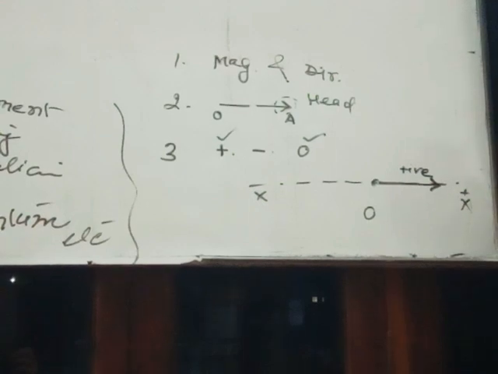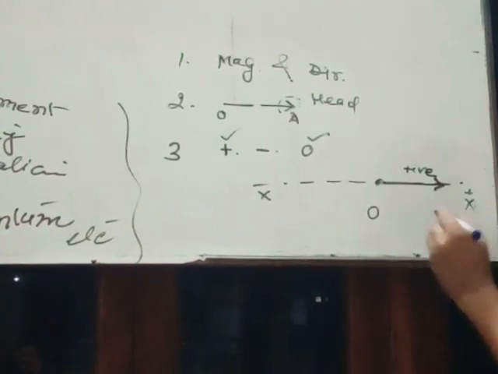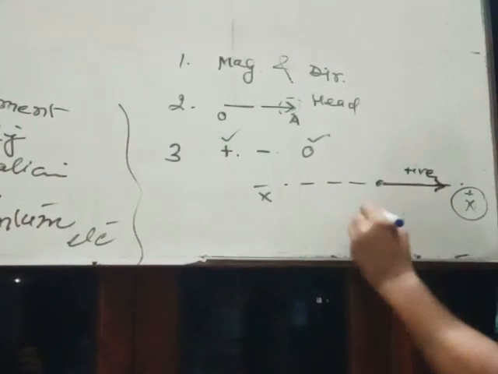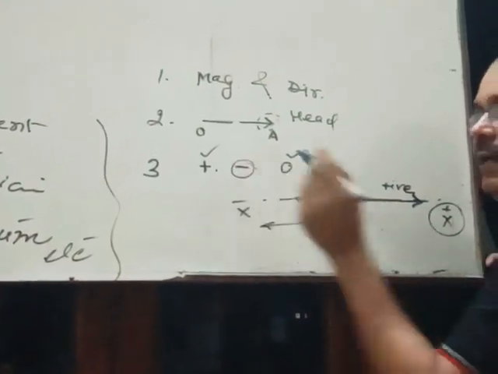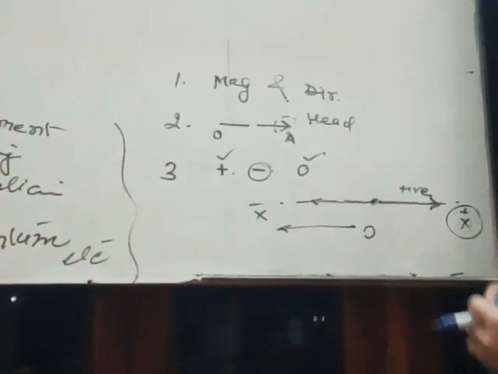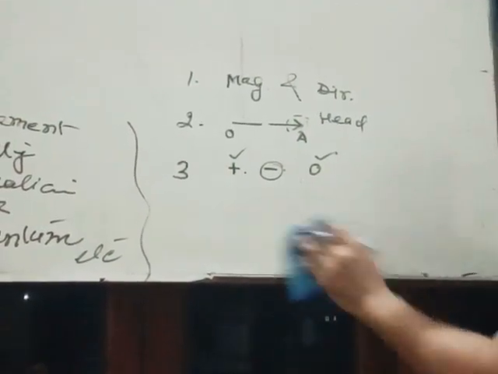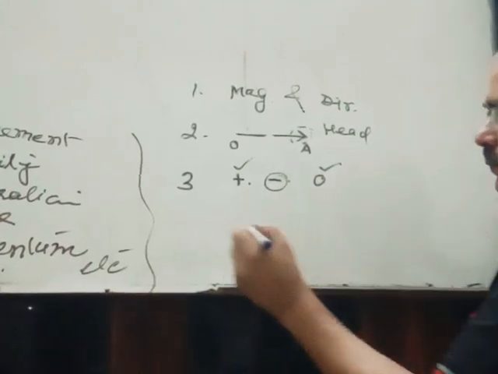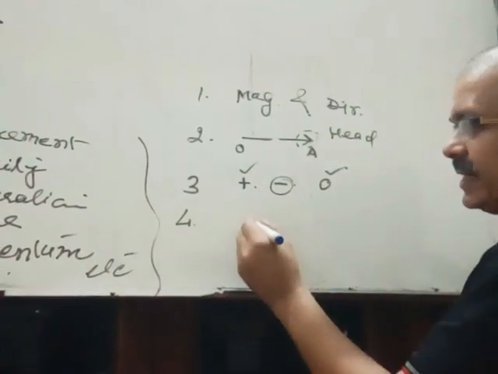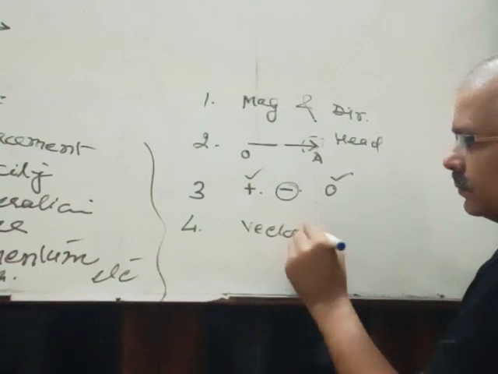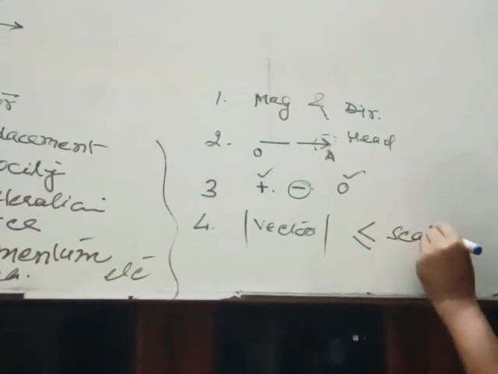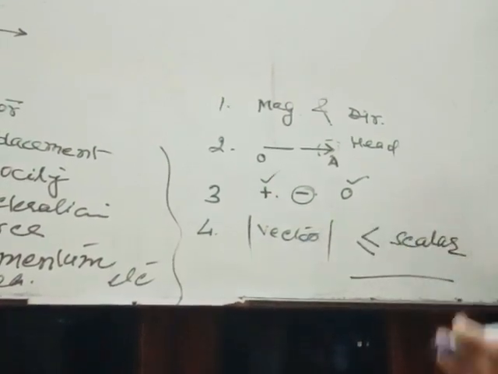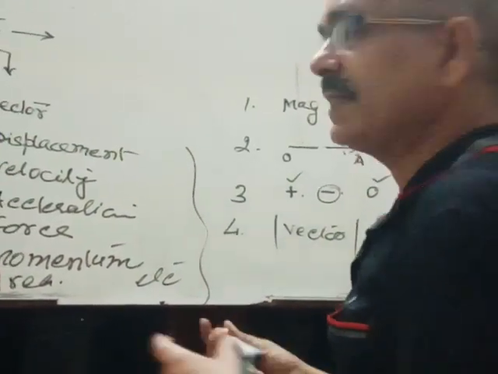But if you move opposite to the prescribed direction, say you are moving along the x negative axis, then your displacement will be negative. So all three possibilities exist for vector quantities. Fourth, its magnitude is less than or equal to the magnitude of the scalar quantity. So in this way you can differentiate scalar and vector also.